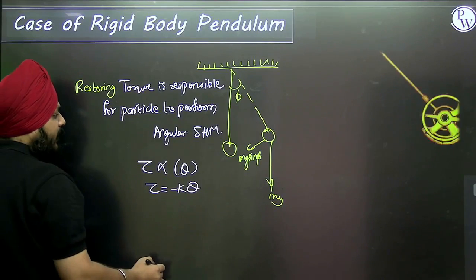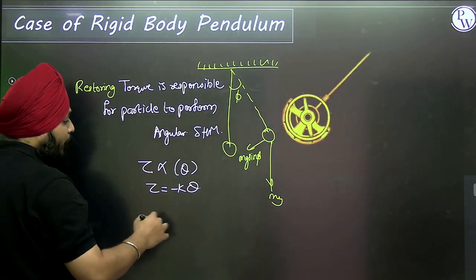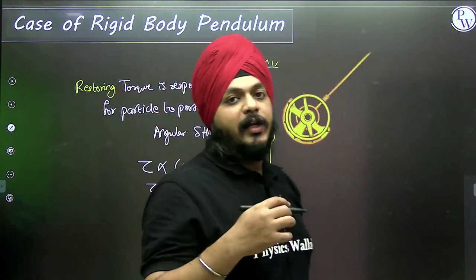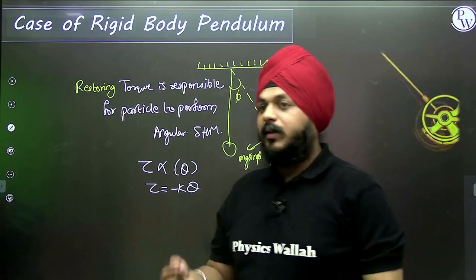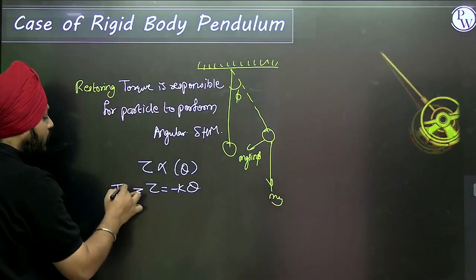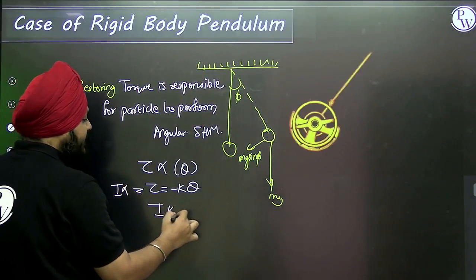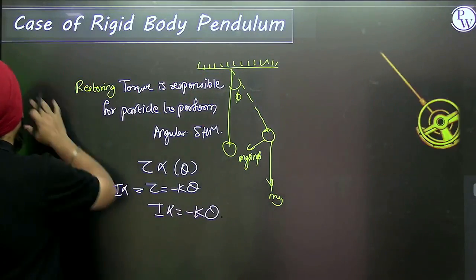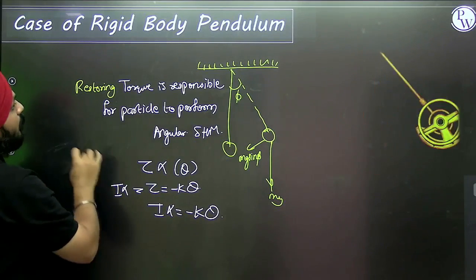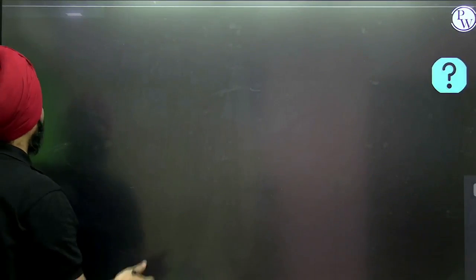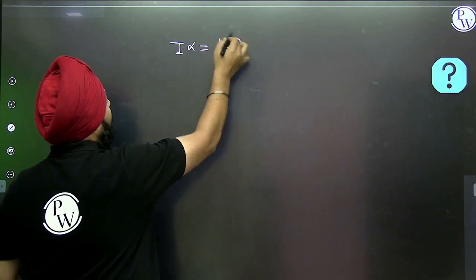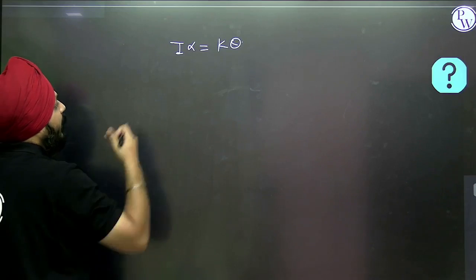on the opposite side, torque is equal to negative k theta. Can I say this torque is also equal to I alpha? So it means I alpha is k theta in terms of magnitude.